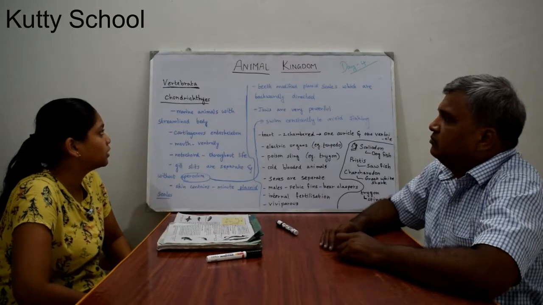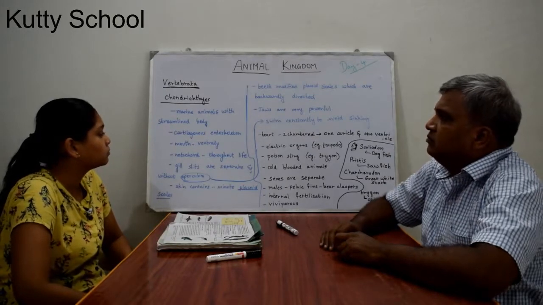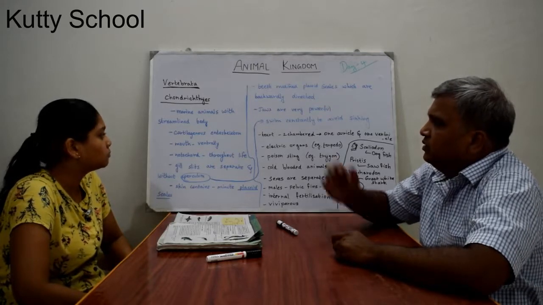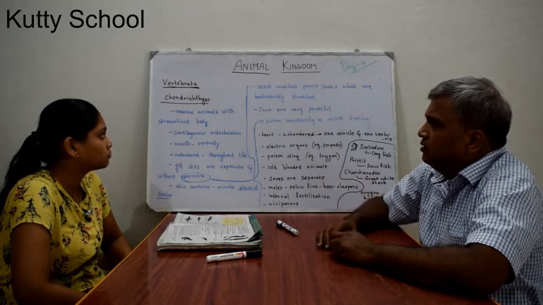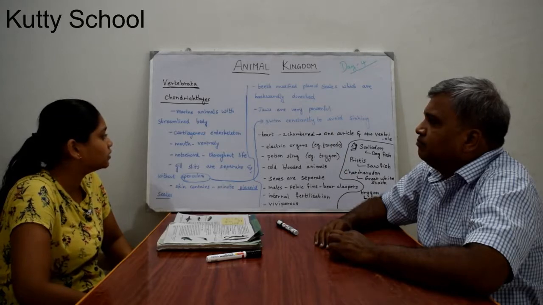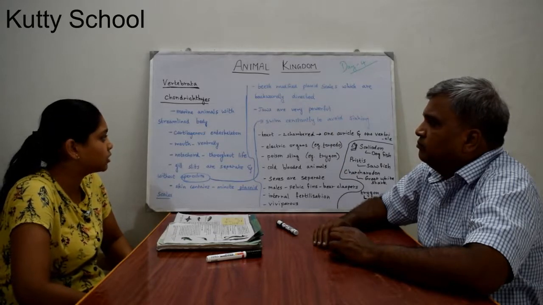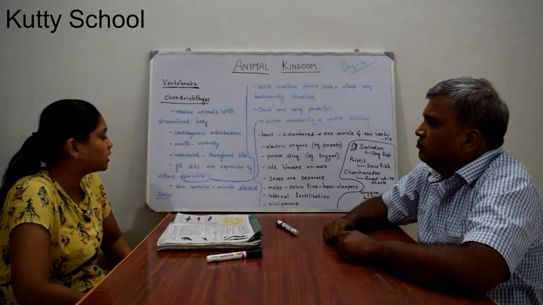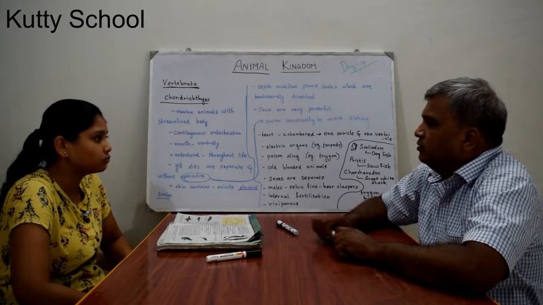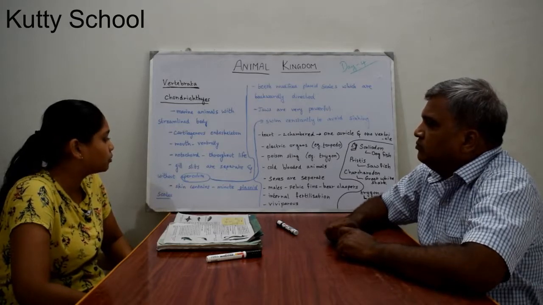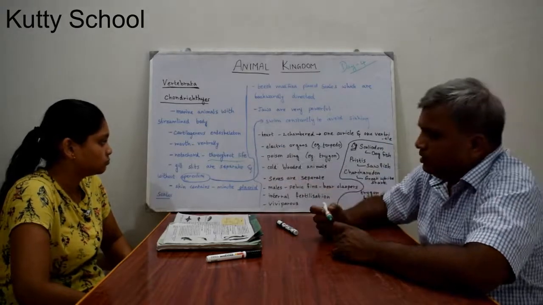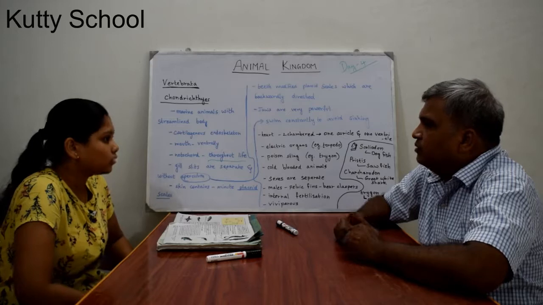Now we are going to see the next one, Chondrichthyes. These organisms are marine animals with a streamlined body. It also comes under Vertebrata, the second one under Gnathostomata. They have a cartilaginous endoskeleton, made up of cartilage, and the mouth is ventrally located. The notochord persists throughout life, from the larval stage till the adult stage.